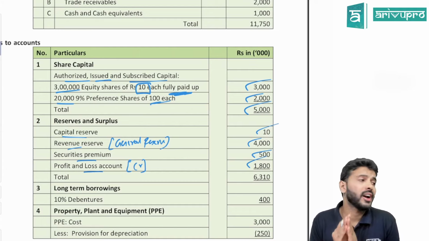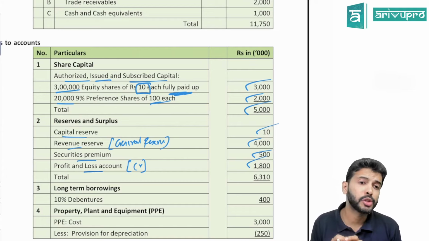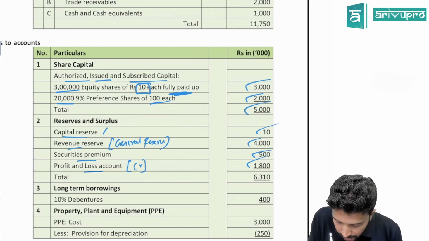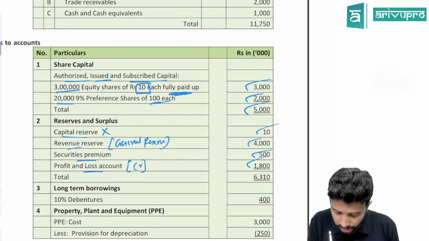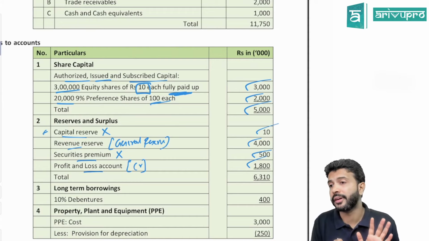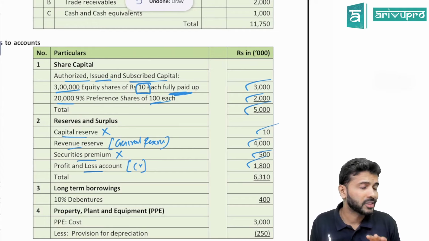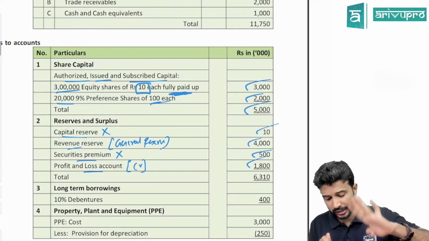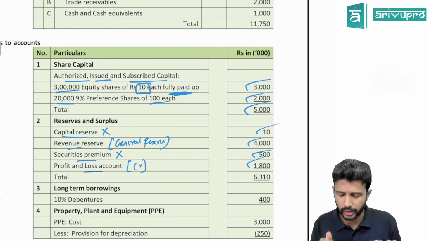Sir, can you create CRR from what I told? Free reserve means those reserves from which you can pay dividend. Capital reserve is not a free reserve. Securities premium is not a free reserve. Meaning from these two you cannot give dividend. If you cannot give dividend from these, can you create CRR using capital reserve or securities premium? You can create CRR only by using general reserve or P&L. So which to use? The choice is yours.